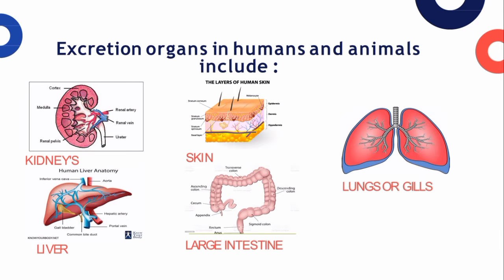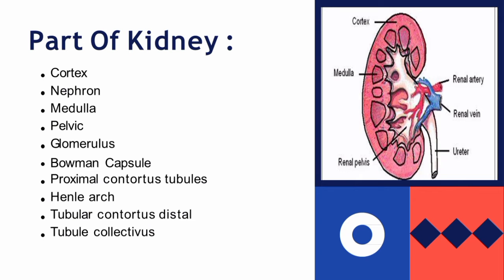Excretion organs in humans and animals include: first, the kidney excretes urine, the skin sweat, the lungs carbon dioxide, and the liver secretes bile. Parts of the kidney. Cortex is the part of the kidney that contains the Malpighian bodies or Bowman's capsule and glomerulus, the proximal convoluted tubule and the distal convoluted tubule.